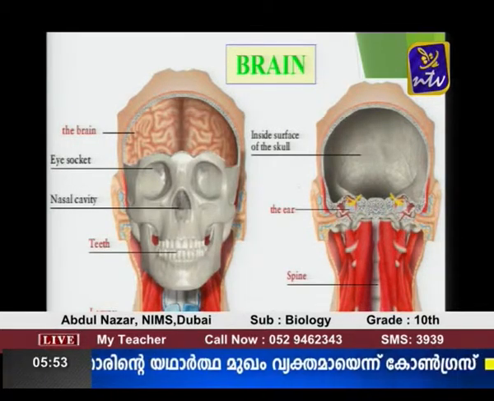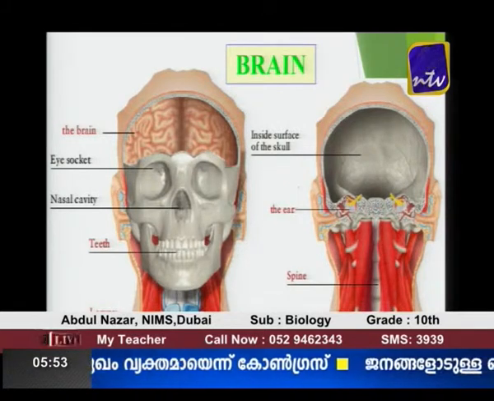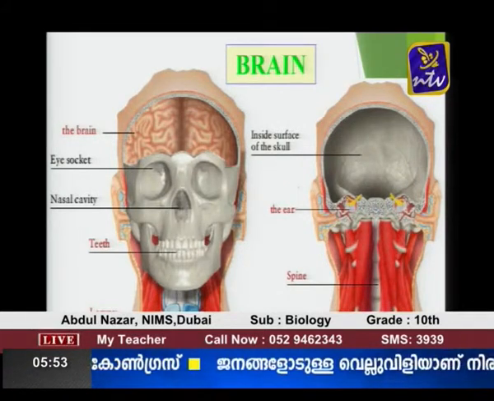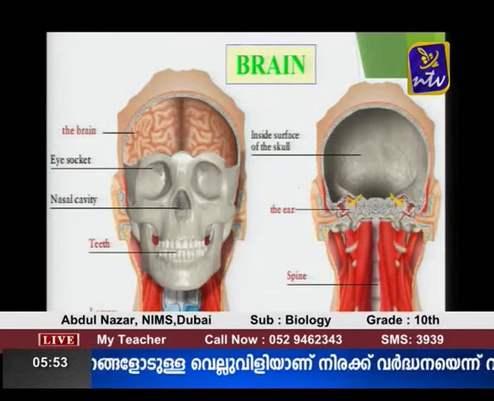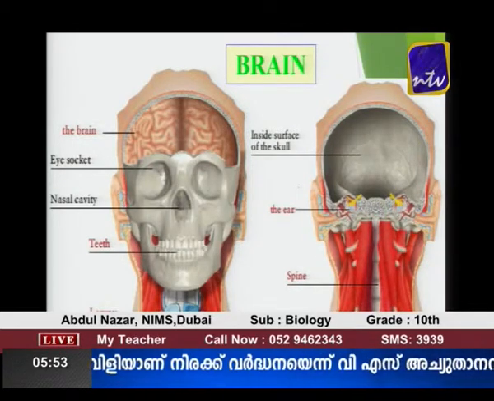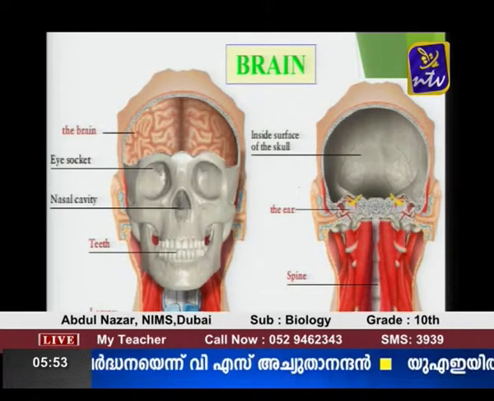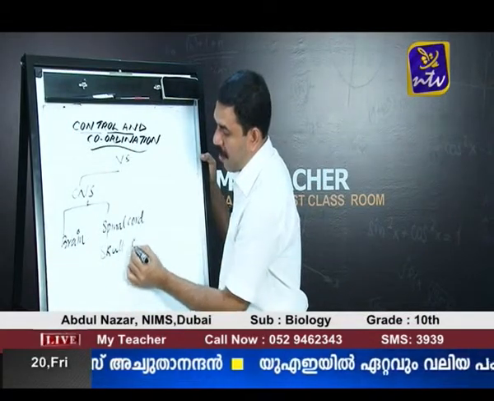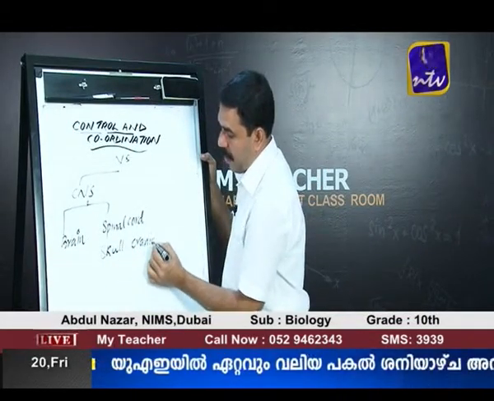You can see on the screen, the brain sits in a cavity in the skull, and it is protected by a hard bony covering called the skull, or it is also called cranium.